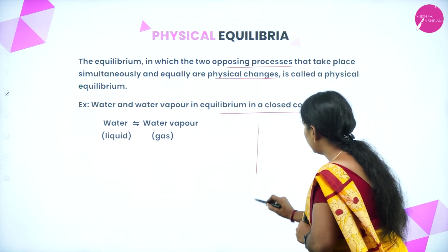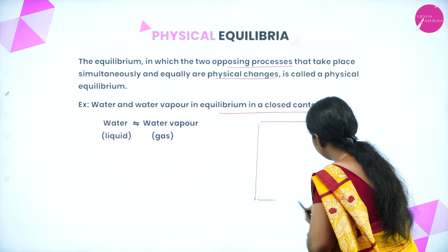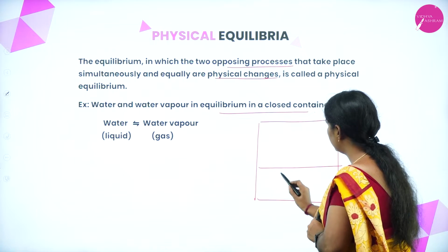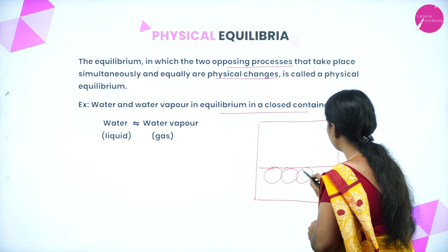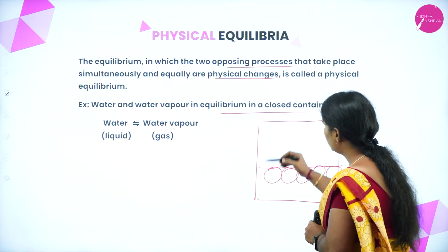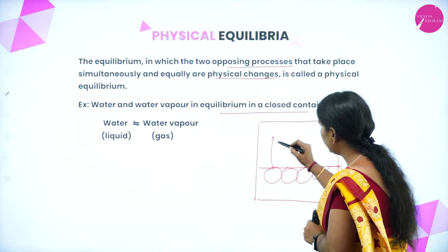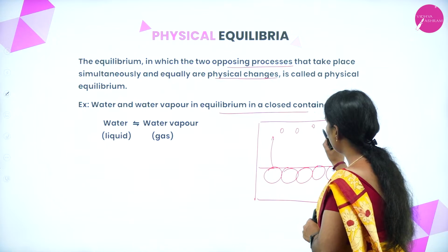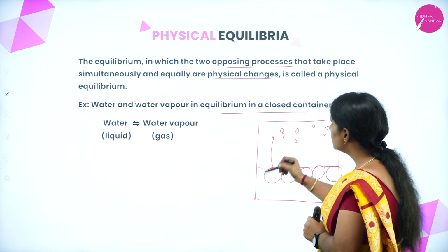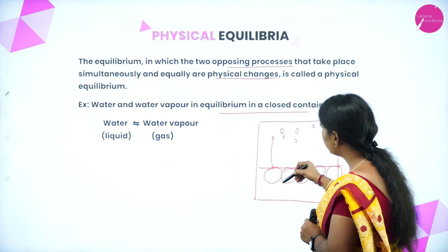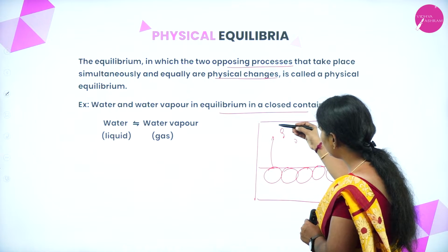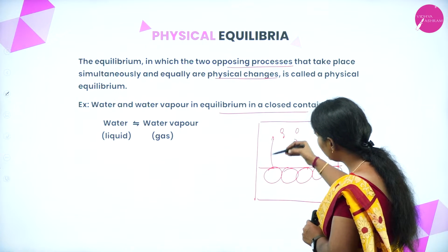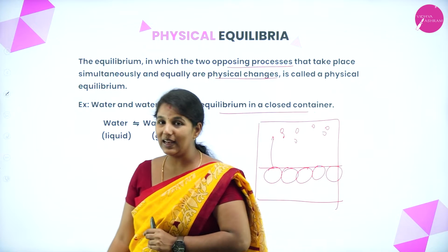For example, if you take a closed container and you have taken water, you have the water molecule here. We know that a water molecule can easily get evaporated and go to the vapor phase. So you can see that water in the liquid state can easily get evaporated into a vapor phase, and again condense back and come to the liquid state only.